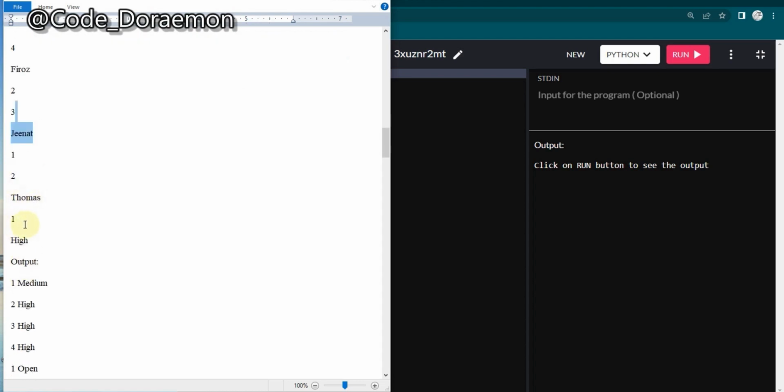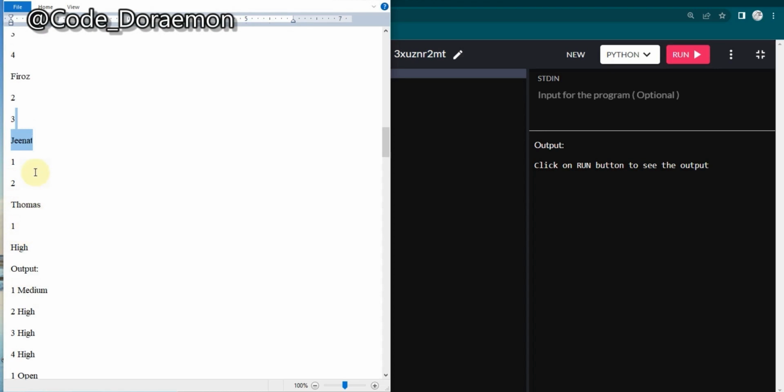What we're going to do is take all the numbers listed here and print them here, whereas 1 is printed with medium and 2, 3, 4 are printed with high. All the numbers given here are repeated a number of times, but they are not repeated here.